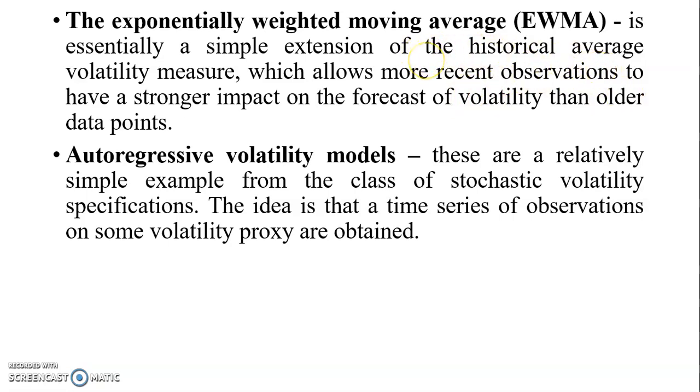So for example, if we have U_t-1, U_t-2, U_t-3, then the more recent observations will have more impact compared to U_t-3. So the current period will be more impactful in the forecast of volatility than the older period.